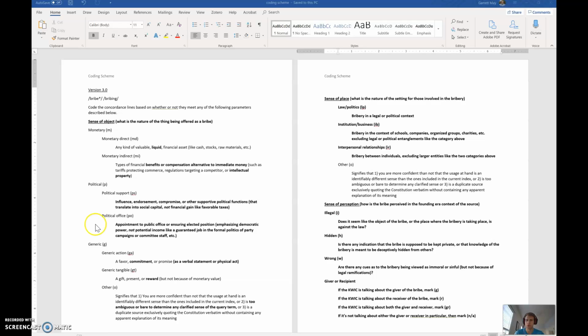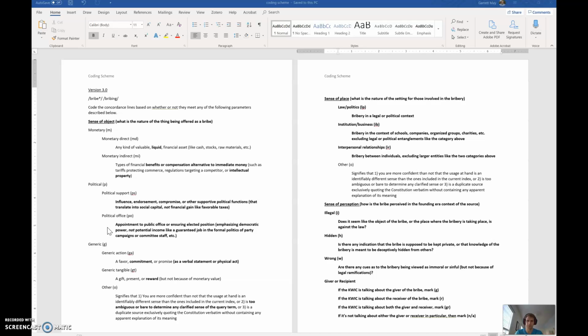So again, I've just tried to remove some of the language so that I'm not assuming things about the purpose of the bribe or the motivations or things like that. And I've really changed the description for political support and political office, because I think last time we were running into some instances where the idea of money involved or the idea of politics involved were kind of getting tangled up with each other. And so you'll see in the next section, the sense of place, the political context is more addressed.